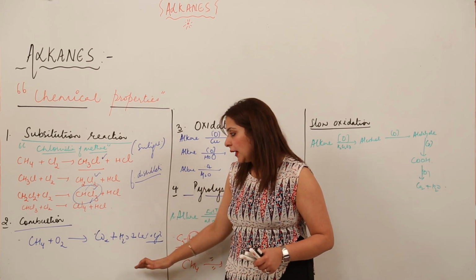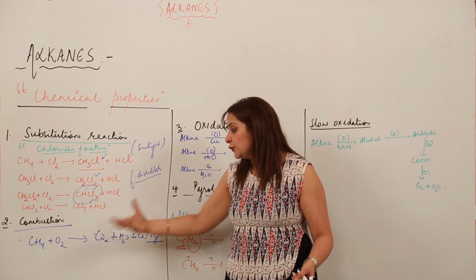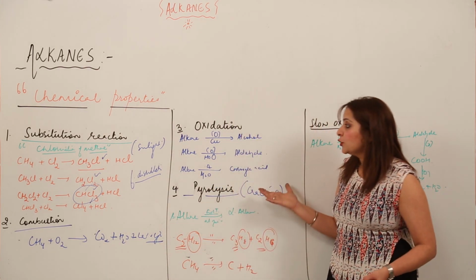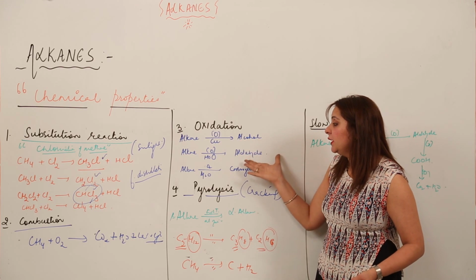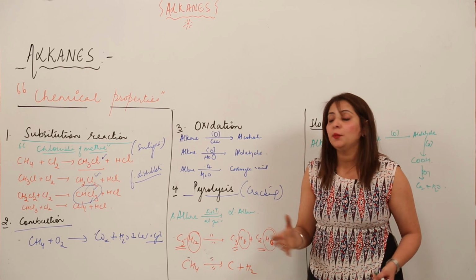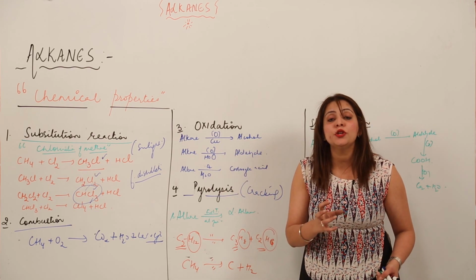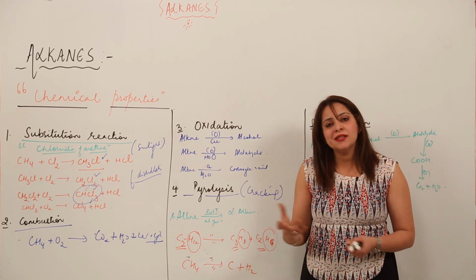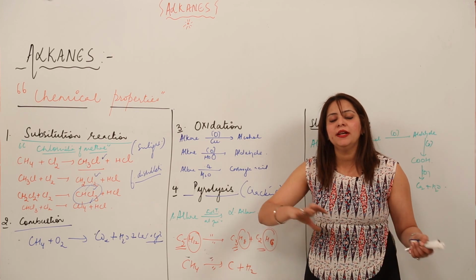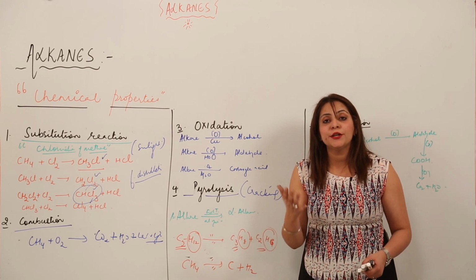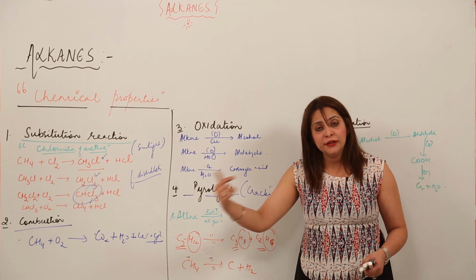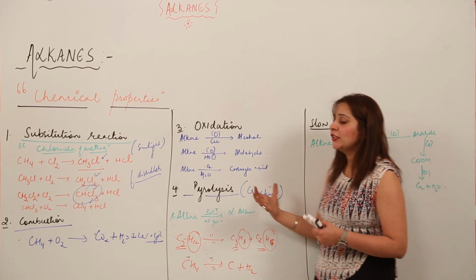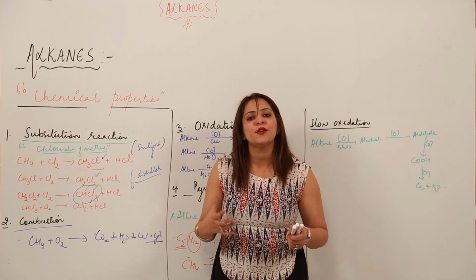Combustion again is burning, because alkanes are hydrocarbons, so obviously you are going to get carbon dioxide and water. When we talk of oxidation, we get different products depending upon the catalyst we use, so you need to remember the catalyst. Pyrolysis is the breakdown, which is very easy. You just need to break down the bigger alkane into lower ones, keeping in mind that it should satisfy the number of carbon and hydrogen on the left and right side. And this is the slow oxidation process. So these are the chemical properties of the alkanes.